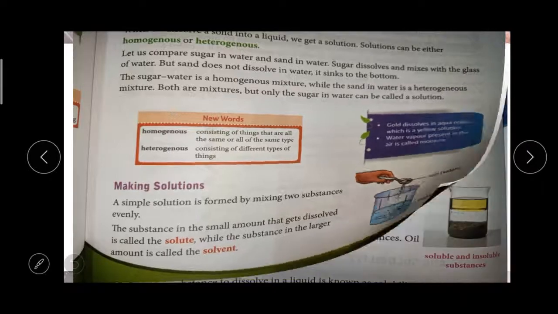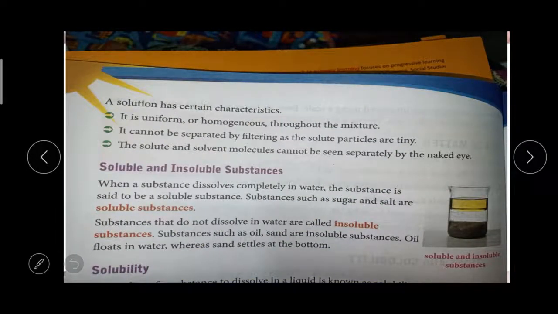Yes. Okay, then a solution has certain characteristics. First, it should be uniform. Uniform means it is a homogeneous mixture, totally dissolved throughout the mixture. We cannot separate the solute from the solvent by filtering. And the solute and solvent molecules cannot be seen separately by the naked eye.